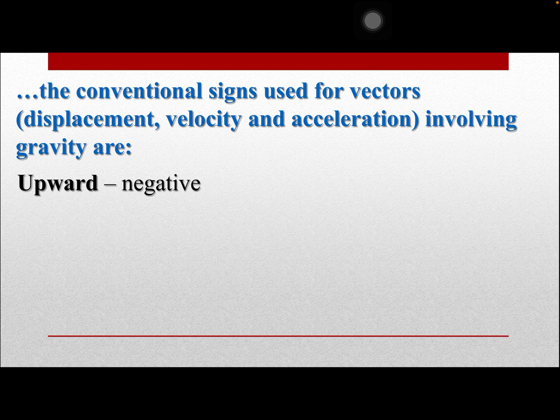Why is it negative? Because it goes against the gravitational pull. Remember that the gravitational pull is always pulling down the bodies. Whenever a body is going up, gravity is going to pull down the body. So therefore, it goes against gravity, and the acceleration must be negative.